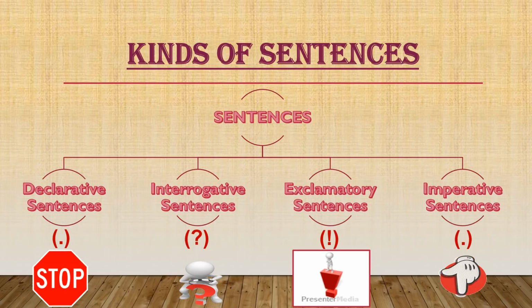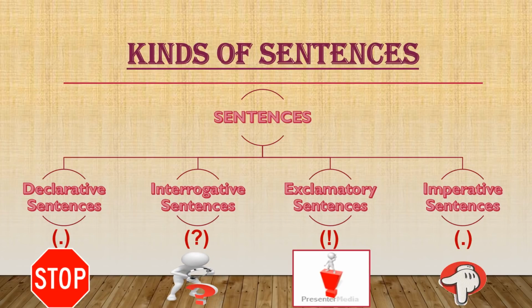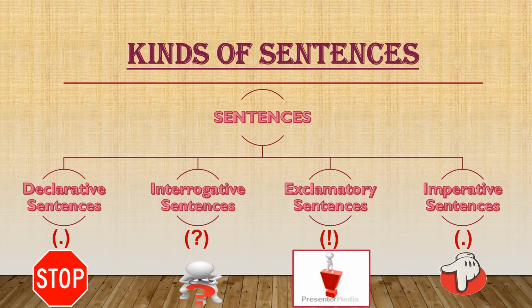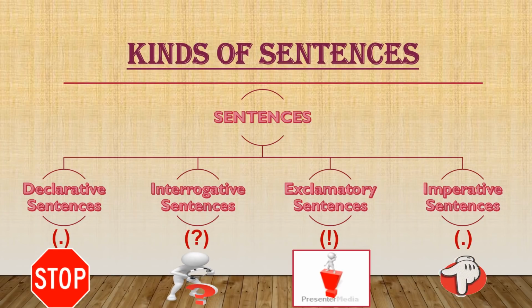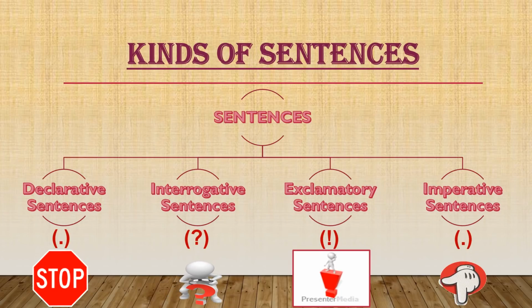They are used to ask questions, and they end with a question mark. Exclamatory sentences are used to exclaim our sudden feelings and emotions, and they end with an exclamation mark. Imperative sentences are used for giving commands, orders, requesting somebody, or to pass on advice, and they also end with a full stop.